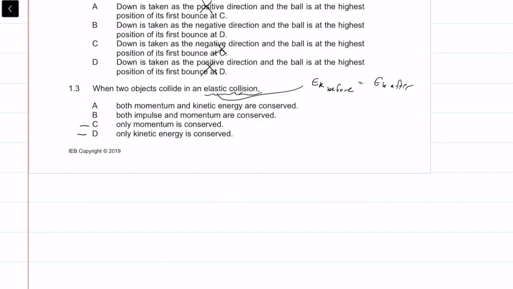Impulse cannot be conserved. Impulse is constant, but is not conserved. We know that both momentum and kinetic energy are conserved in this situation because of this elastic collision. For any collision, momentum is conserved, and for an elastic collision, kinetic energy is also conserved. So our answer for 1.3 would be A.